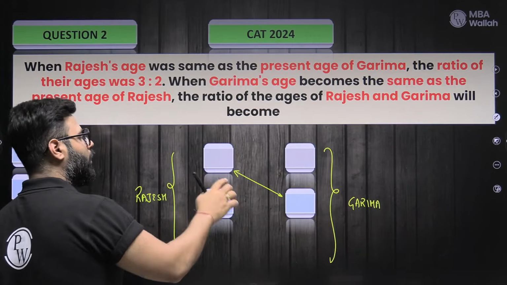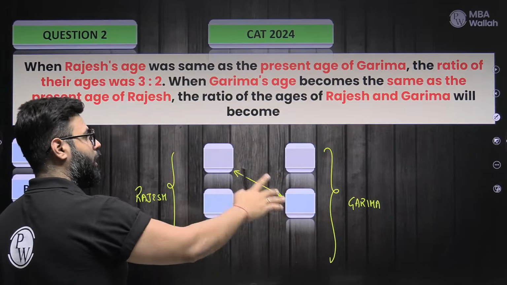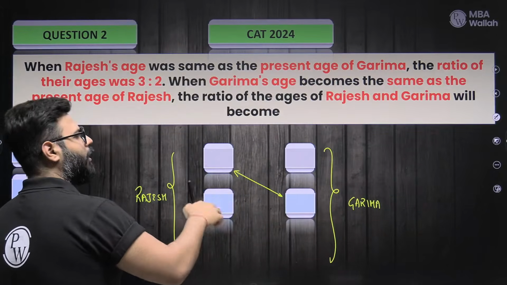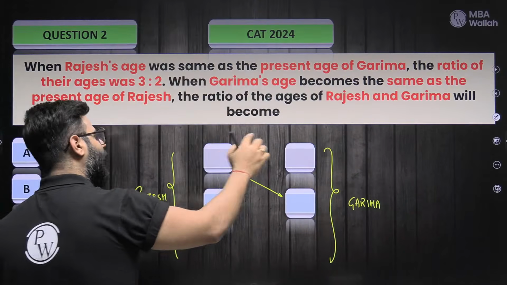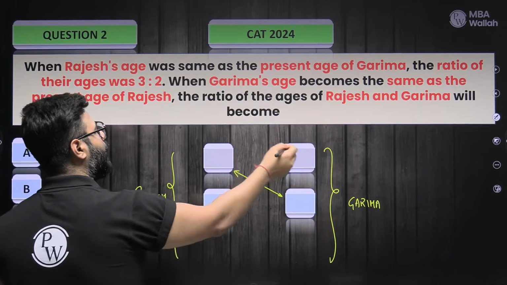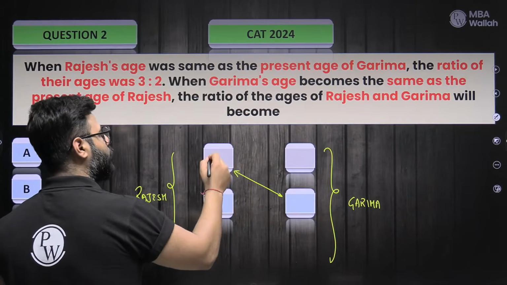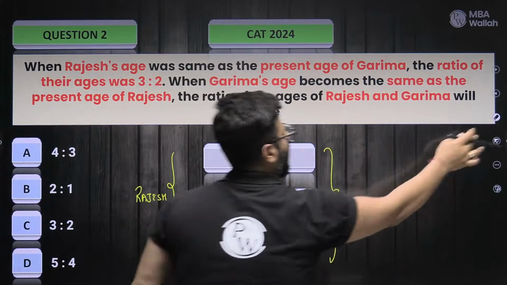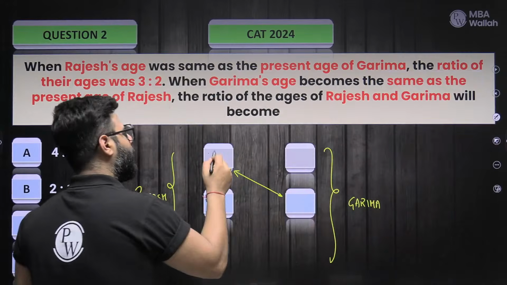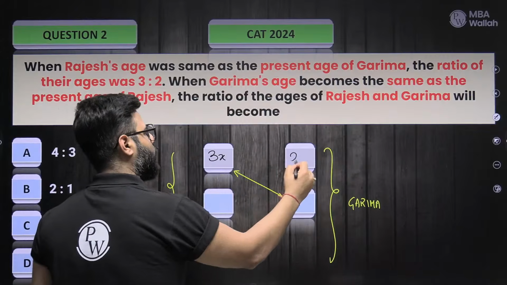Why before? Because Rajesh is older. Some years before he would be at Garima's age, and at that point of time they had the ratio of 3:2. So at this time, I can assume that Rajesh would have been 3x and Garima 2x. Yes or no, guys?